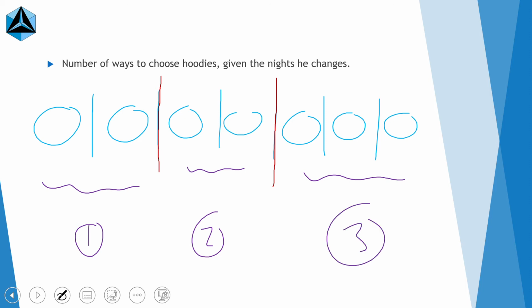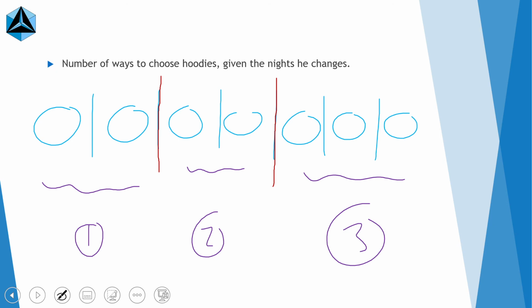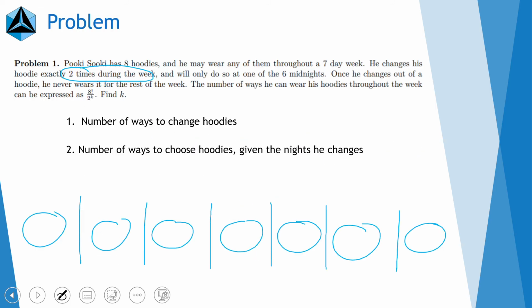For each of the 6 choose 2 ways that he changes his hoodies, there are 3 segments of days where he wears distinct hoodies. These hoodies can't be the same, because the problem states that once he changes out of a hoodie, he never wears it for the rest of the week.